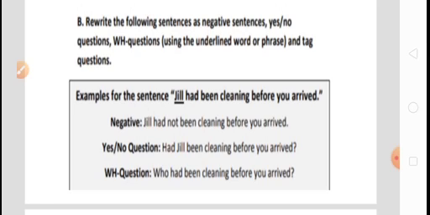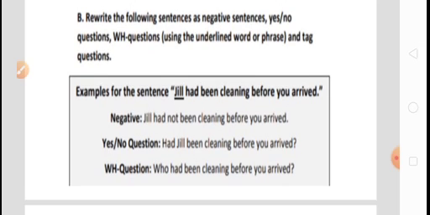Now, Jill had been cleaning before you arrived. Look here, negative: Jill had not. What happened? Jill is the subject, had is the auxiliary verb. After the auxiliary verb, not is used. So this is the basic formation. After the auxiliary verb, we must put not to make it negative. So Jill had not been cleaning before you arrived, and the rest of the things are the same. No need to change anything.